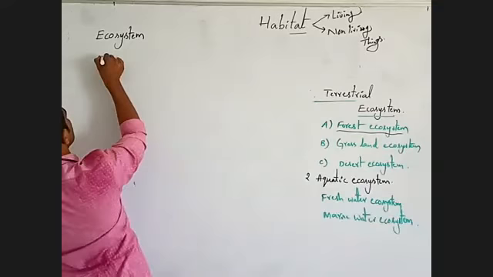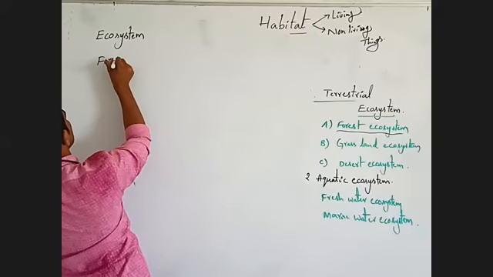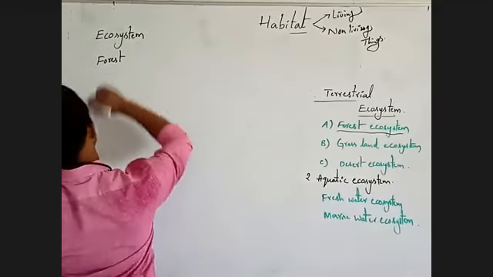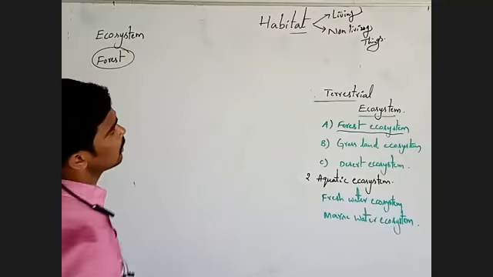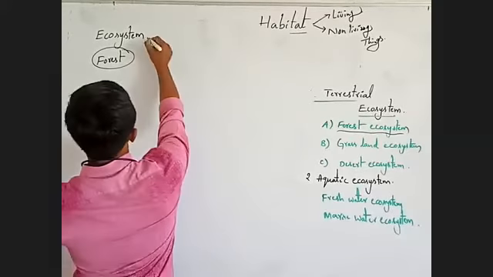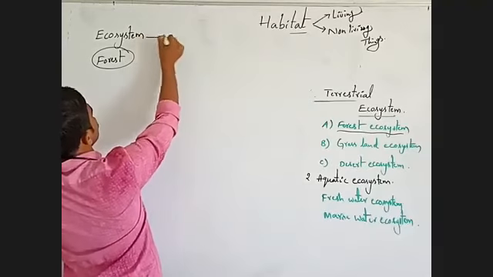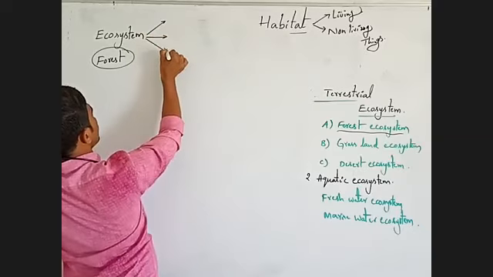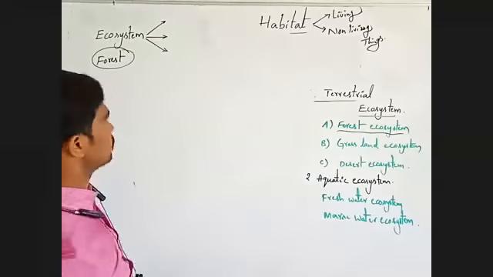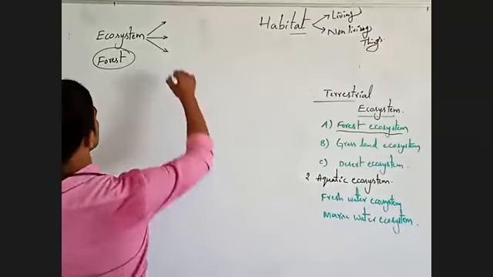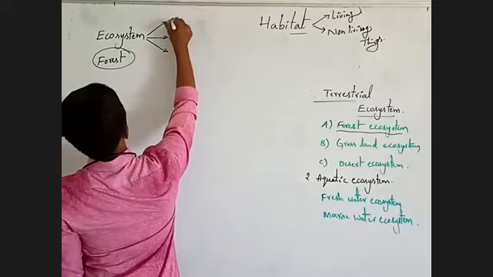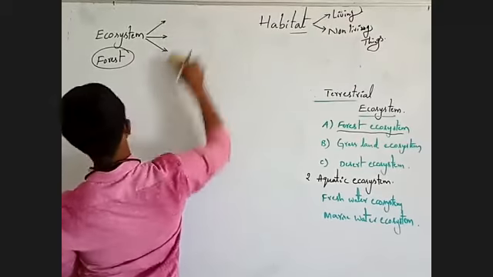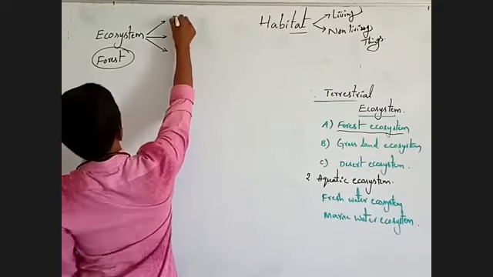For example, a big forest is an ecosystem. Here we can observe different types of small habitats in the ecosystem. For example, wet habitat.